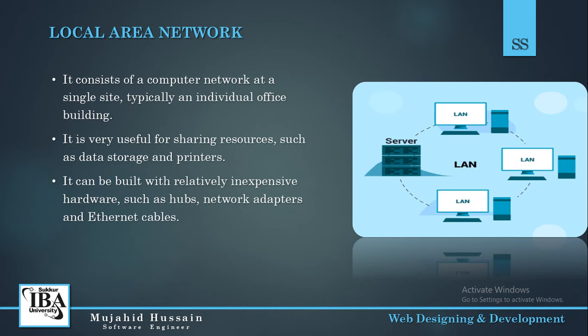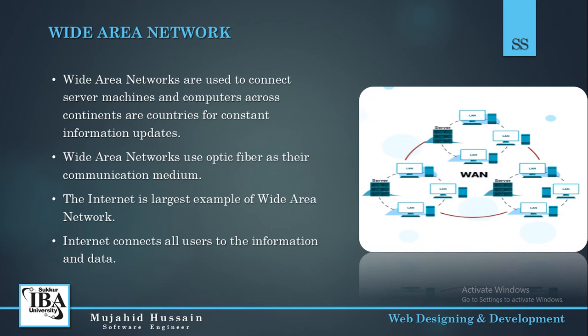Like we have a small building, and inside the building we are dividing the connection. We are providing different connections to different PCs. We have a single printer, and in the office we have multiple users, like 4 to 5, 5 to 6. Then all those PCs are connected with a single printer, and they print out by giving the command to that single printer. So that is a local area network.